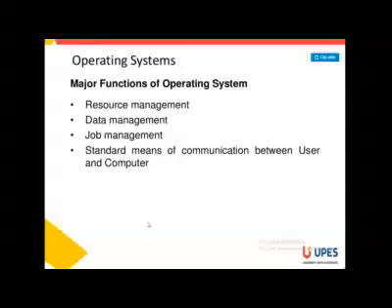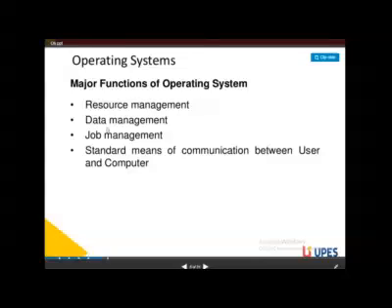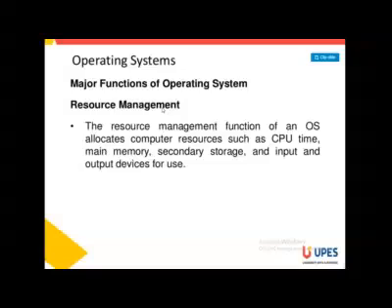So what are the functions of an operating system? Here are given the main important functions of the operating system: resource management, data management, job management, and a standard means of communication between the user and computer. These are the major functions of an operating system. So what is resource management? The resource management function of an operating system allocates computer resources such as CPU time, main memory, secondary storage and input and output devices for users.